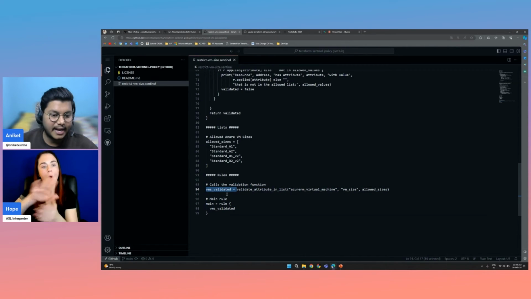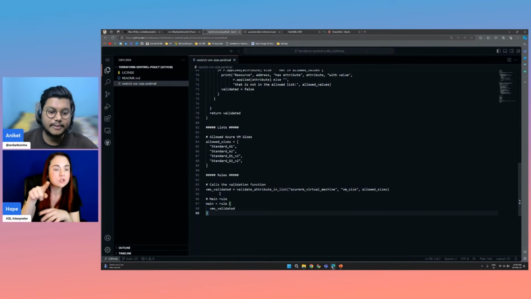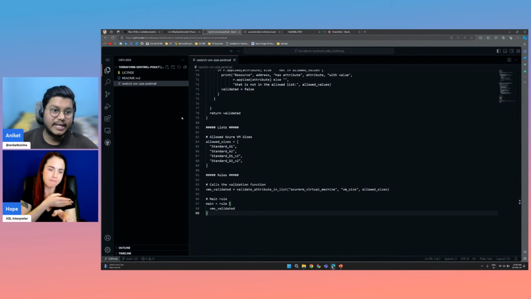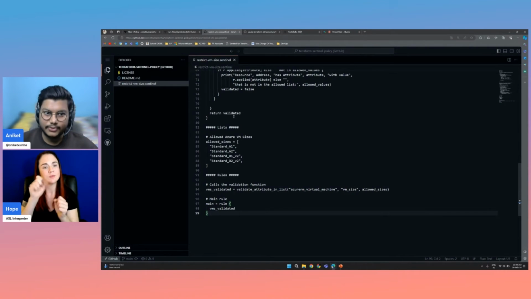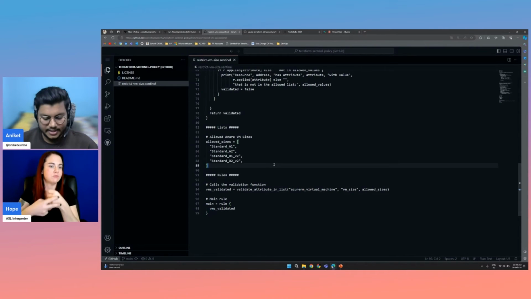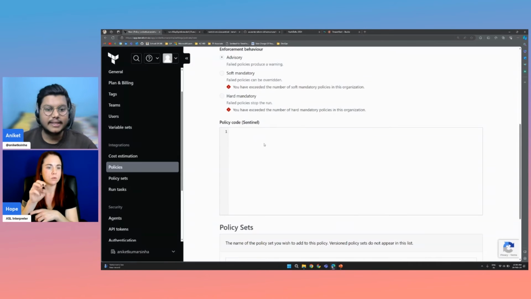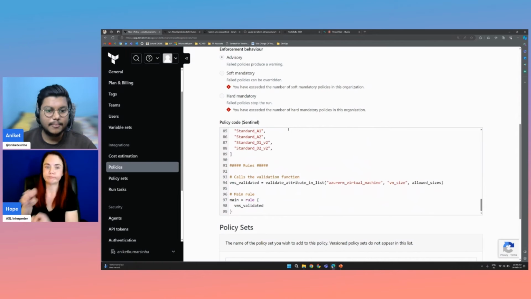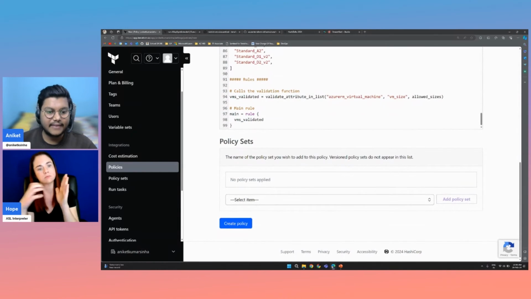Suppose this is VM validated, you must be having something for the storage account, something for the ADLS. So you can call all your created policies under this main rule file, which would be under the sentinel.hcl file, and you can just use that repository for your policy enforcement. So let me just copy this part, and then we are adding this here. Okay, so we have added the Sentinel policy code, and then we have the policy set.